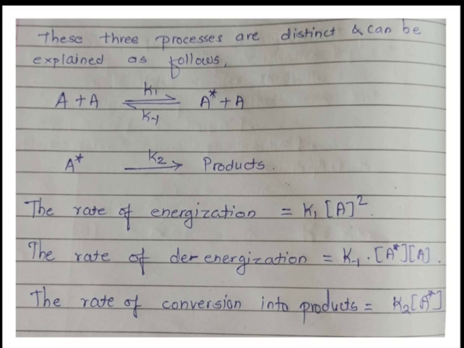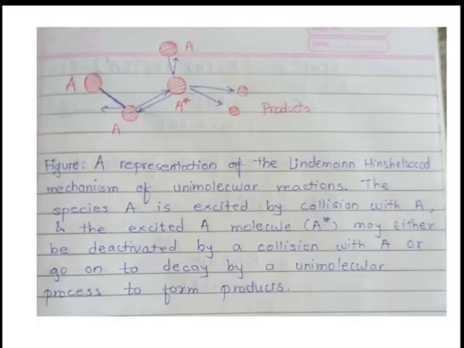Here minus d[A star] by dt is taken at the left side, therefore the right side is positive: k minus 1 into concentration of A star into concentration of A. Then the rate of conversion into products. Product formation is only dependent upon A star, and the rate constant is k2, therefore k2 into concentration of A star. These are the general rates written here. Now we will see how collision will occur. This is the figure which represents the Lindemann-Hinshelwood mechanism for the unimolecular reaction.